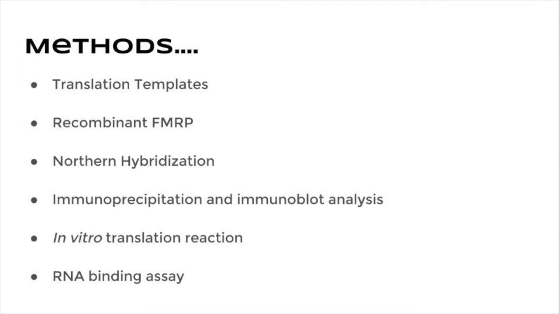This experiment tested 3' and 5' RNA strands on translation templates and purified recombinant FMRP. Northern hybridization was used to detect the expression of the RNA. By using immunoprecipitation and immunoblot analysis, the researchers were able to isolate the FMRP protein and evaluate the effects on its affinity to RNA. With increasing doses of FMRP, an in vitro translation process was used in order to show the amount of translation repressed. Lastly, before analysis, a RNA binding assay determined the interaction between the RNA and FMRP.